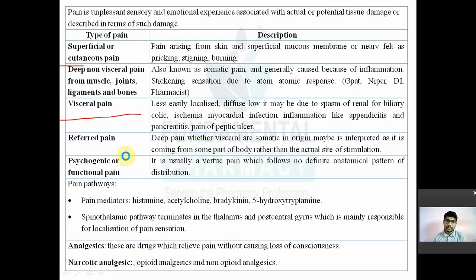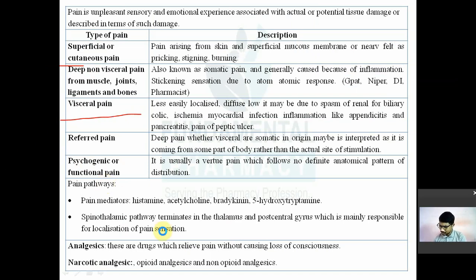Suppose your stomach has an ulcer, known as a peptic ulcer. The pain arising from inflammation of the mucous membrane of your stomach is known as visceral pain. The pain arising from joints, muscle, ligaments, or bone inflammation is known as deep non-visceral pain. And superficial pain is that arising from your superficial mucous membrane and skin. Now these are where there is actual damage.